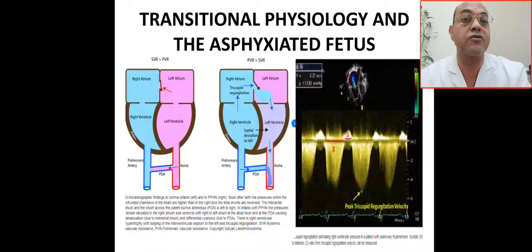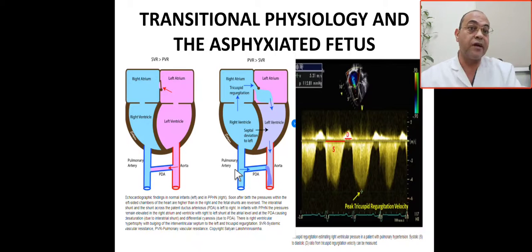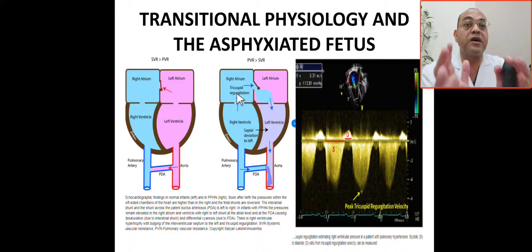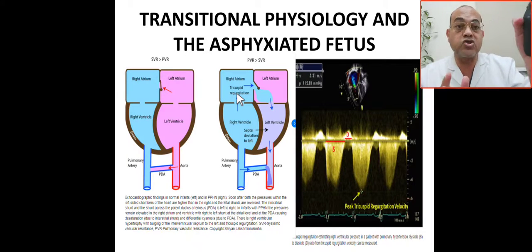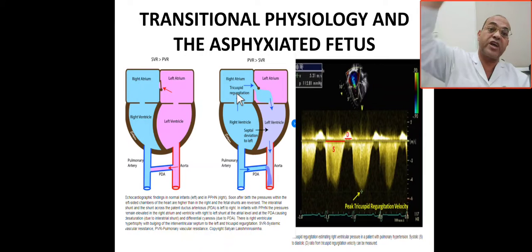If you go back to this picture, the pulmonary pressure is very high, so there is shunting from right to left through the PDA. Then the right ventricle pressure is high, leading to deviation of the septum and mixing. Also there is tricuspid regurgitation, so the blood goes from the right ventricle to the right atrium, and the venous return comes from the superior vena cava and inferior vena cava.